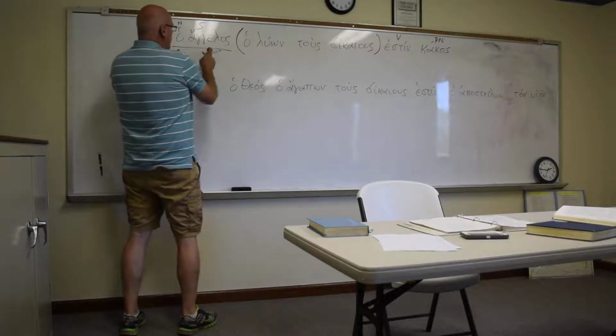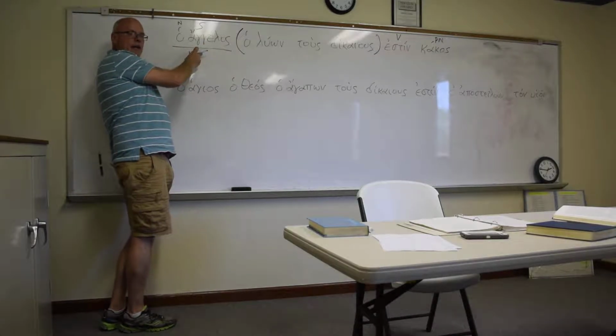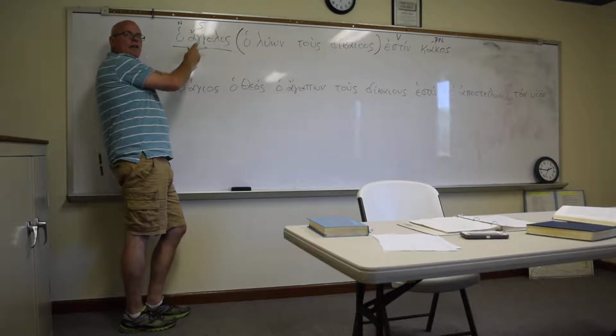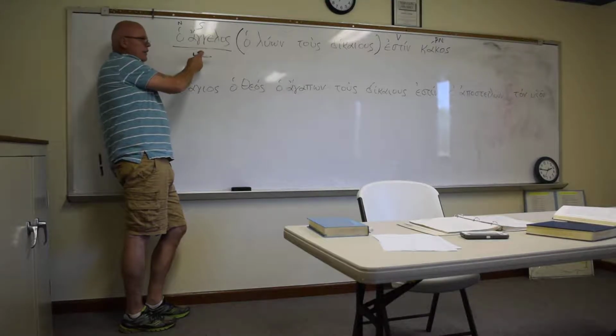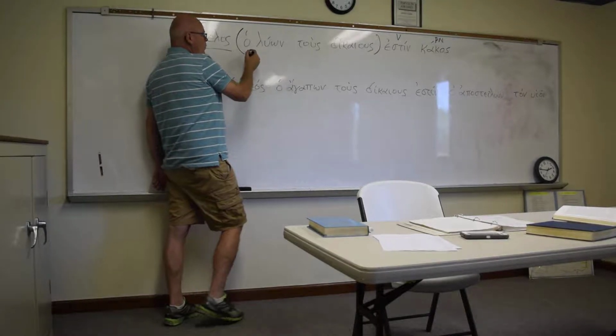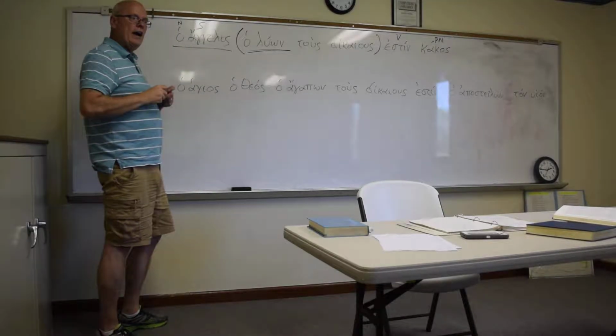Now notice, parse this, or somebody decline this noun for me. Decline it. Well, we've already identified it as a nominative. Nominative. Masculine. Singular. So I've got a nominative, masculine, singular. And so then, what do we have here? Let's parse this.